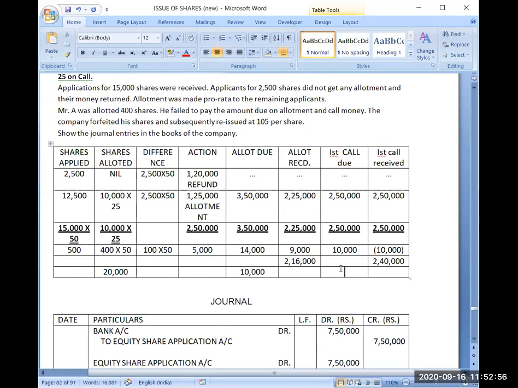And then first call due amount was also 10,000. Always keep separate due amount so that you will be able to identify how much capital was called up.